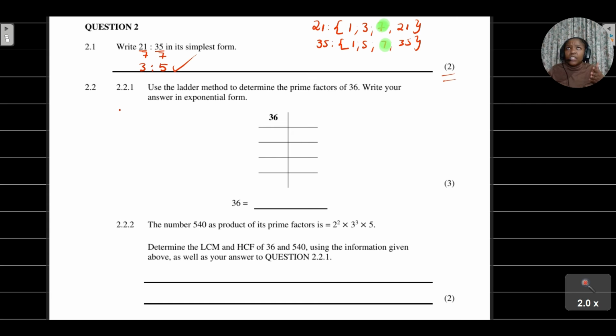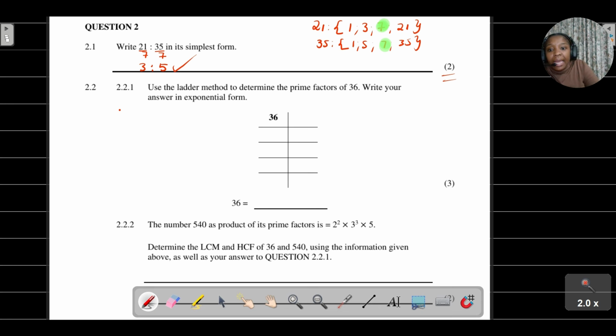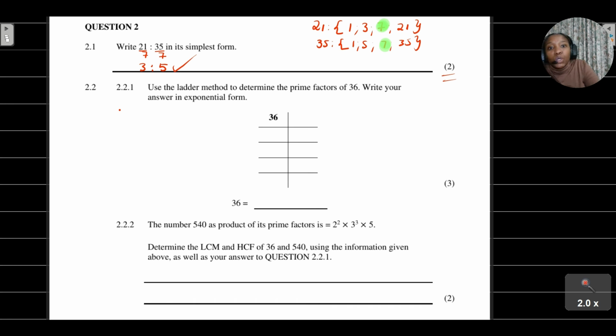I'm just trying to determine what are the prime factors that I need to multiply together for me to get 36. And then remember, guys, if we're talking about prime numbers, we're just saying that it's a number that is divisible by 1 and itself, right? So now if you have to use the ladder method to determine the prime factors of 36, what we always do is just start with 2, okay, right? If I say 36 divided by 2, what am I getting?